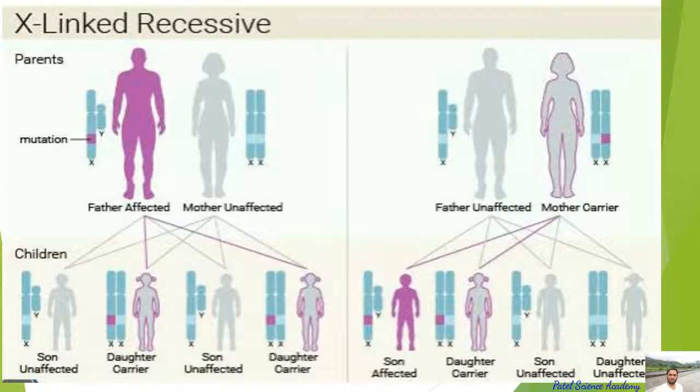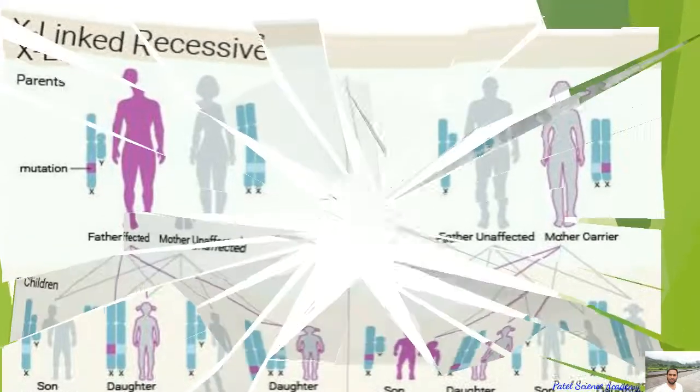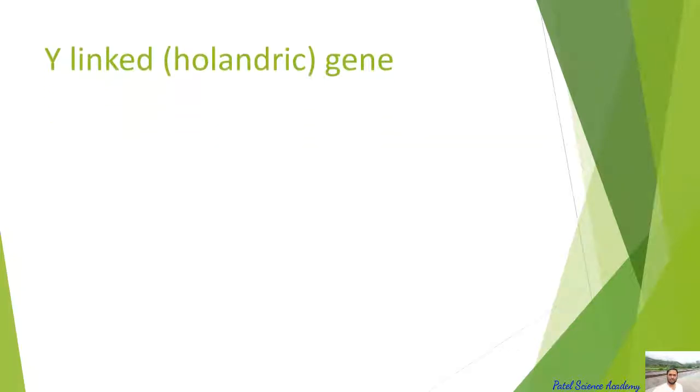Hemophilia is also referred to as the royal disease. Why is it called the royal disease? Because it affected the royal families of England, Germany, Russia and Spain in the 19th and 20th centuries, dear students. And Queen Victoria of England, who ruled from 1837 to 1901, was believed to have been a carrier of hemophilia, and she passed the trait on to 3 of her 9 children. So you can understand the crisscross inheritance from this one too.